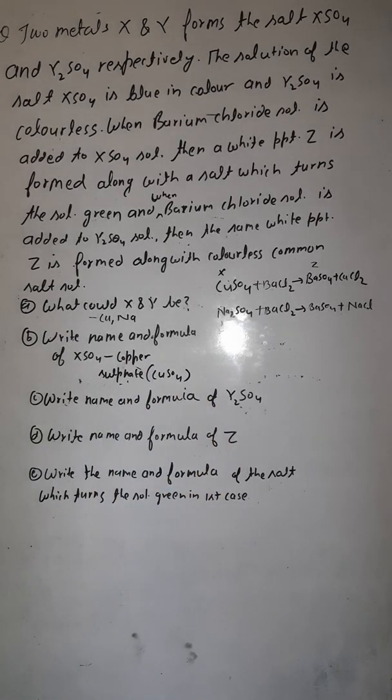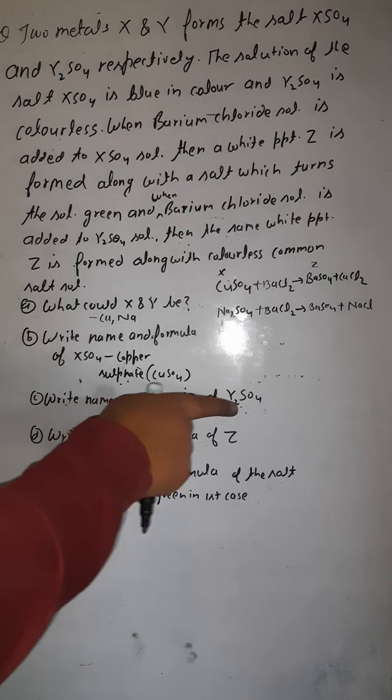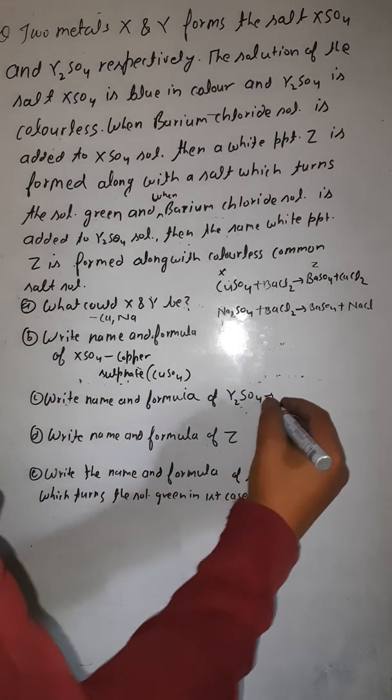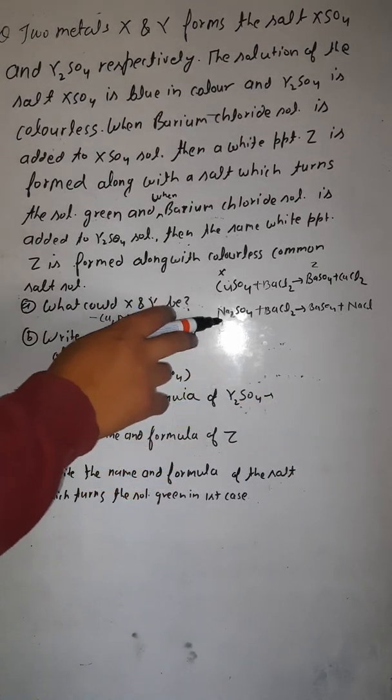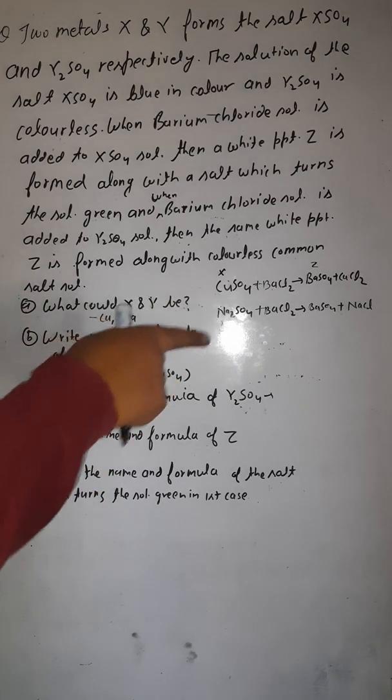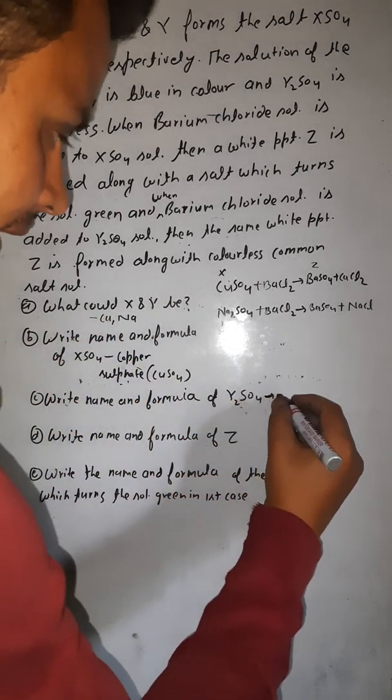CuSO4 in bracket. You can write this. Copper sulfate. Are you getting this? Very good. Now write the name and formula for Y2SO4. So what is Y2SO4? That is Na2SO4. Name is sodium sulfate. So you should write here